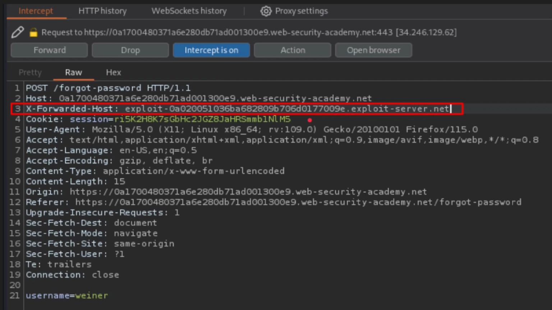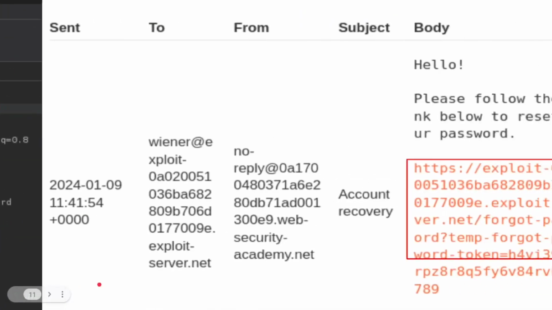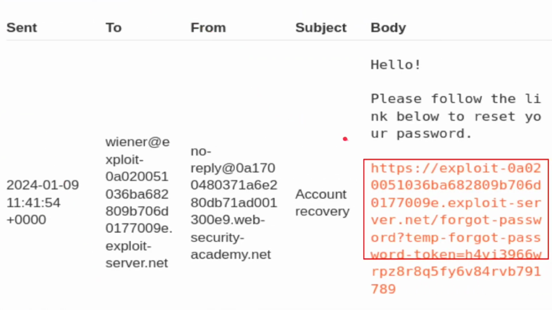So what we are trying to check is, if we send the request as a forward, what type of link we are receiving, right? So the account is our own account, winner, and the reset password link we received is exploit0802, which is our own server link, and then we have forgot password, temp forgot password, and there is this token, right?